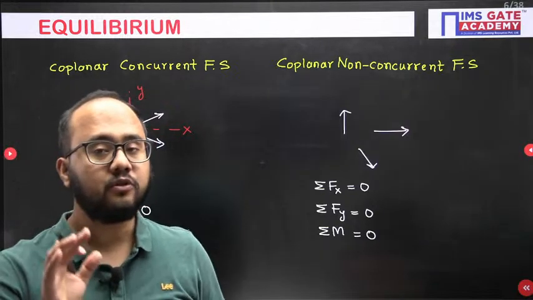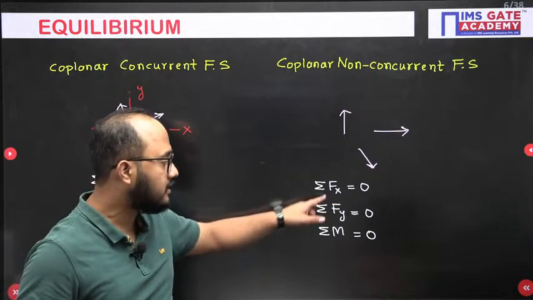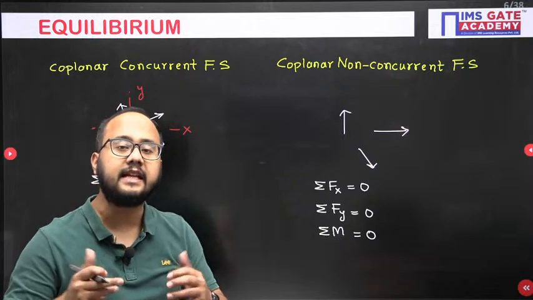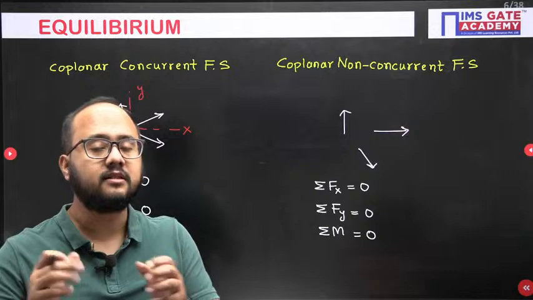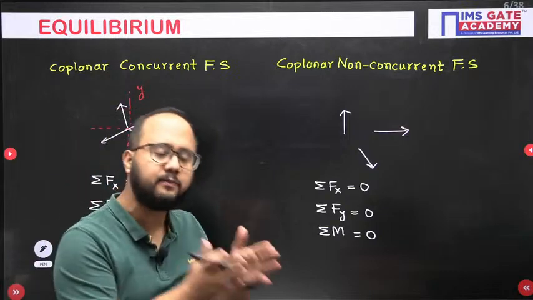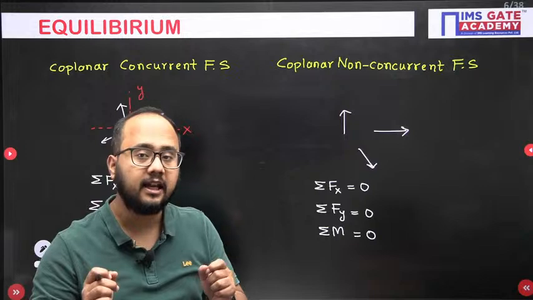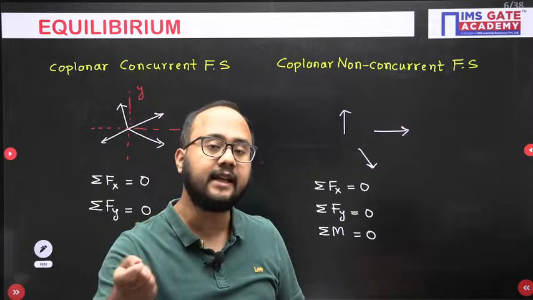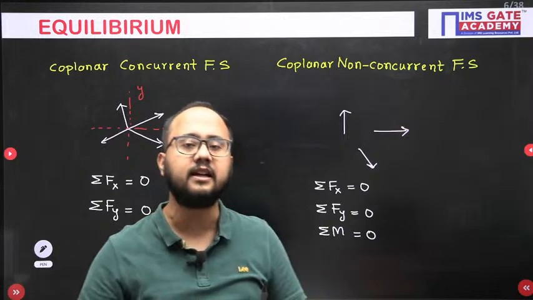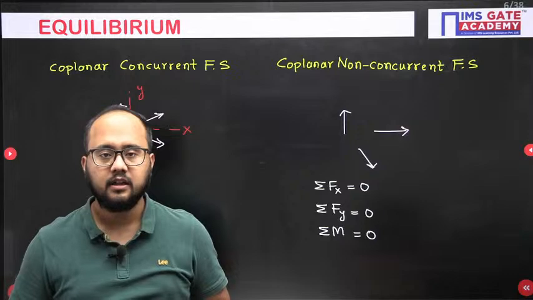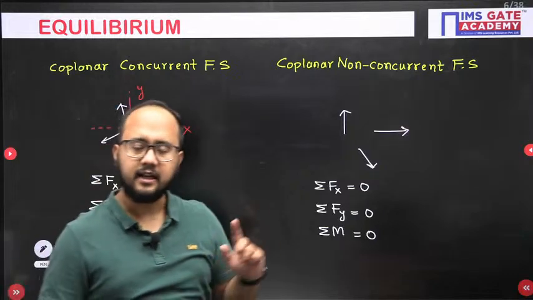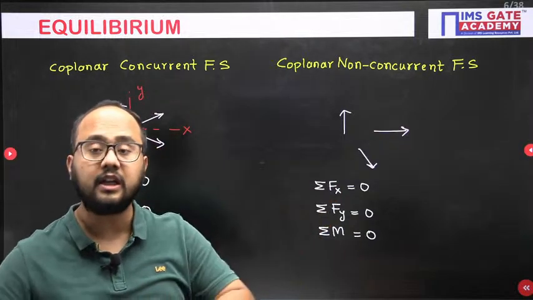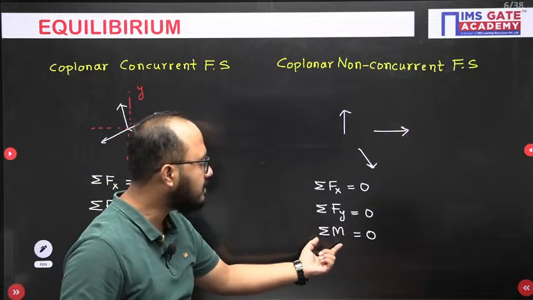So this point everyone should understand, guys, please. Summation of force along x and y direction is 0, fine. But why the moment? Because when we say equilibrium, it should be a state of balance, balance of forces as well as balance of moment. Because if any net moment is present, it can create a tendency of rotation. And if the tendency of rotation is there, then we cannot say the body is under equilibrium condition. So this basic point you should understand, right? Whenever moment is there, definitely there is a tendency of rotation. So we need to avoid that situation. That's why we put summation of moment 0.